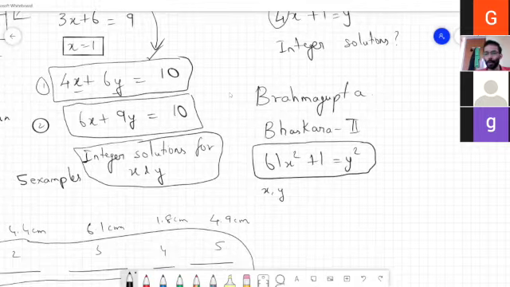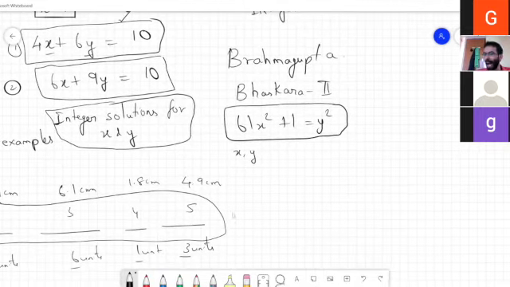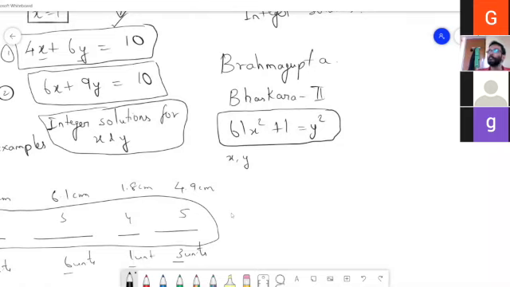400 years later, curiously, so this is a great historical, I don't know whether it's an accident or how it happened. Around 400-500 years later, a great French mathematician, Fermat, also considers exactly the same kind of equations. This kind of equation was considered by the Greeks also. These kinds of equations are called Diophantine equations. They were well known, but it was the Indians who first gave a general method to solve this.